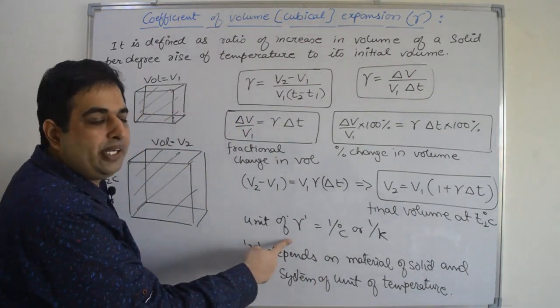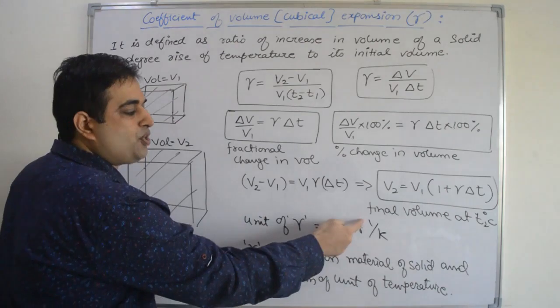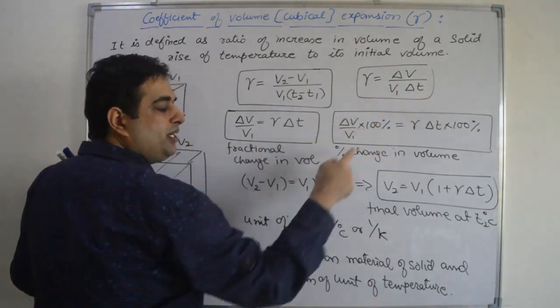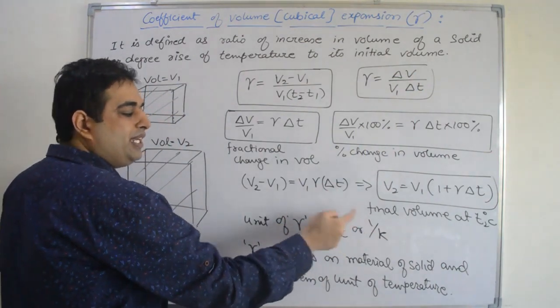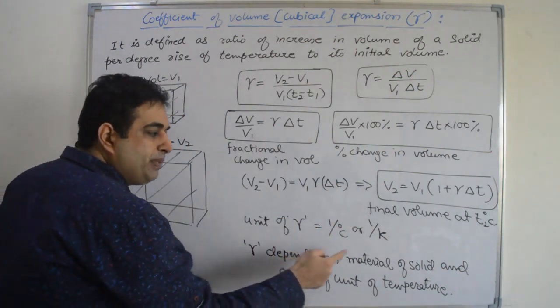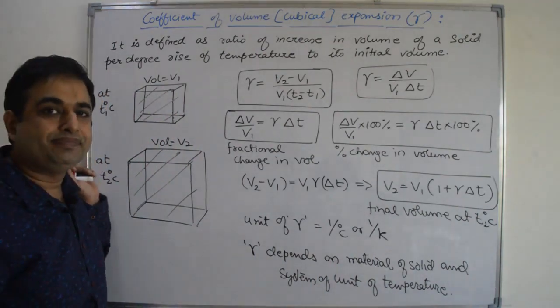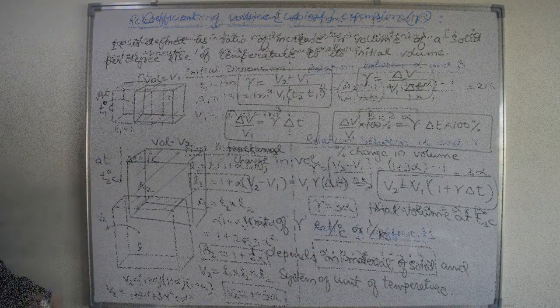What is the unit of gamma? Gamma unit is per degree Celsius or per Kelvin. Volume will cancel out per temperature. So per degree Celsius, per Kelvin. Gamma depends on the material of the solid and system of unit of temperature, right?